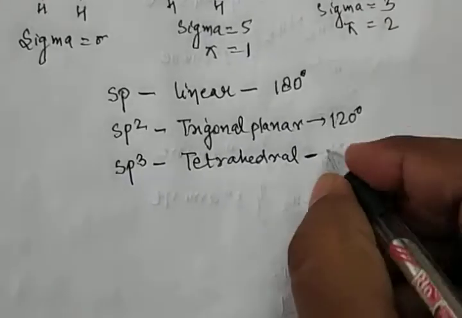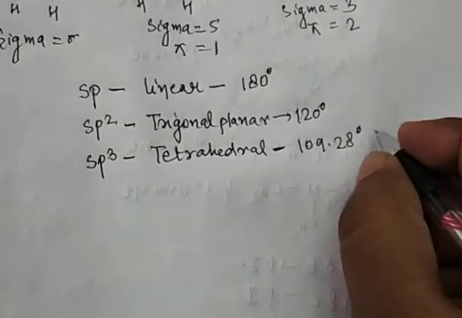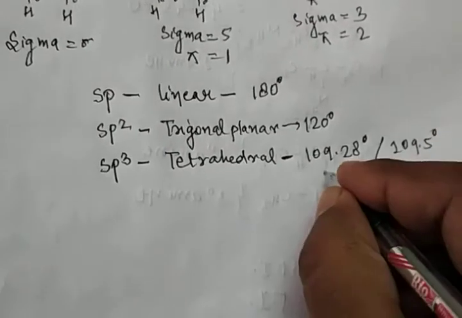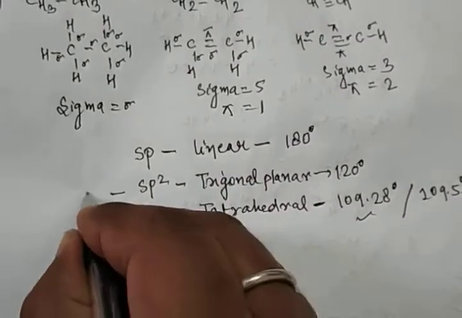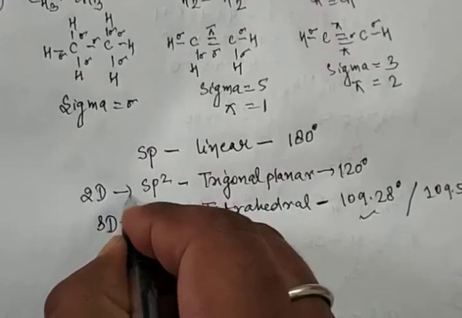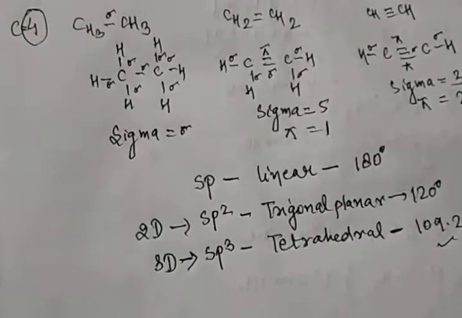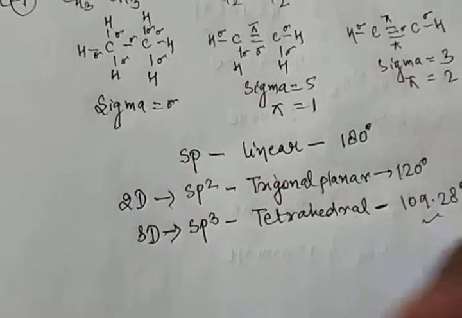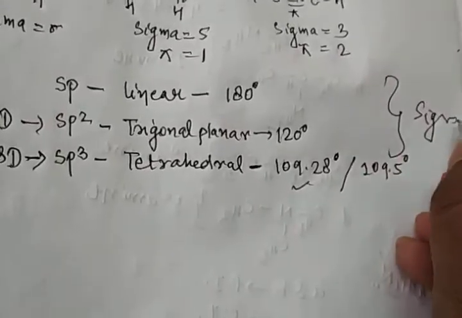The angle in tetrahedral is 109.28 degrees. In the NCERT book the angle is given differently as 109.5, but you should learn 109.28. Okay, so linear is a 2D structure and tetrahedral is a 3D structure. Clear? So how do we find sp? Focus only on the sigma bonds, not the pi bonds. Clear?